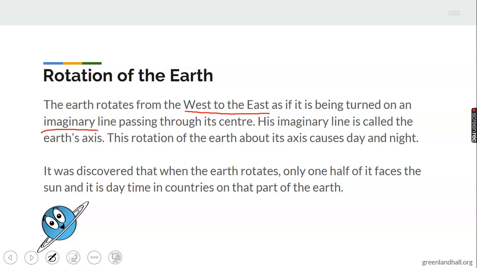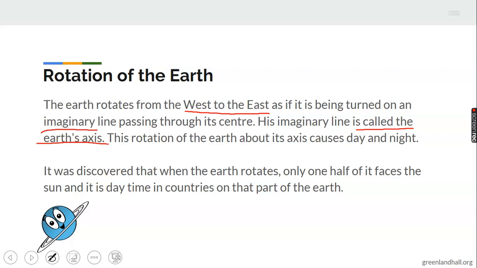We call it imaginary because physically it cannot be seen, but that's what happens. The line is called the Earth's axis. So anytime we talk about rotation of the Earth, we say the Earth rotates on its axis.